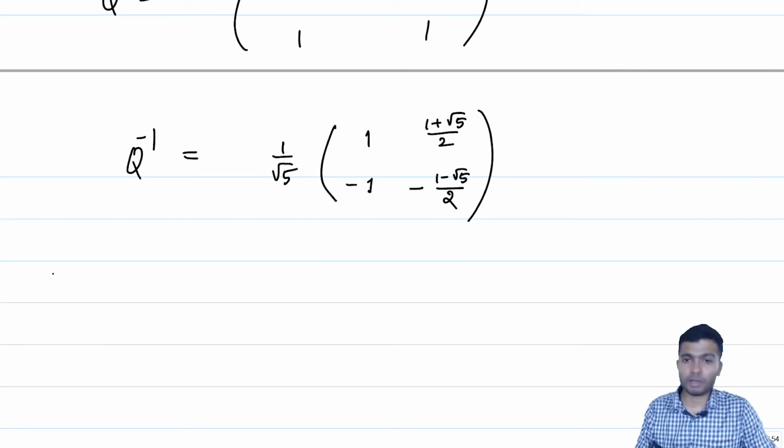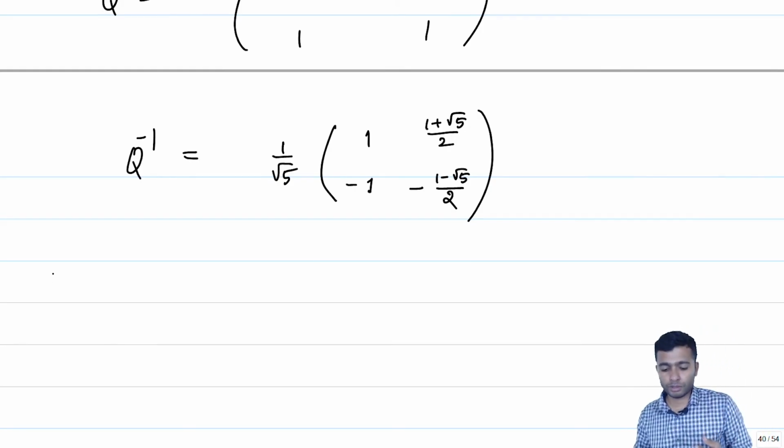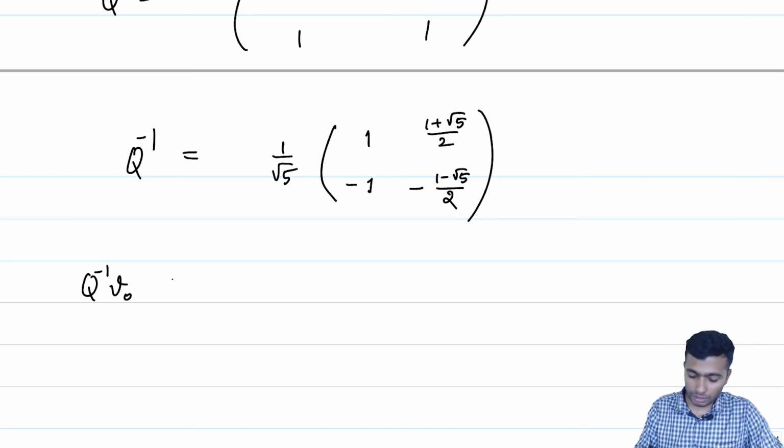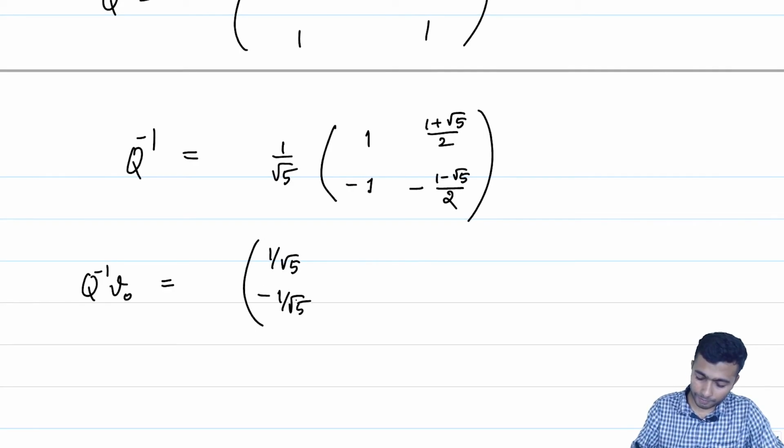Now, let us calculate. Hence A to the power n V0 is just Q D Q inverse V0. In particular, Q inverse V0, where V0, if you recall, is 1 comma 0, is just going to be 1 by root 5 and minus of 1 by root 5.